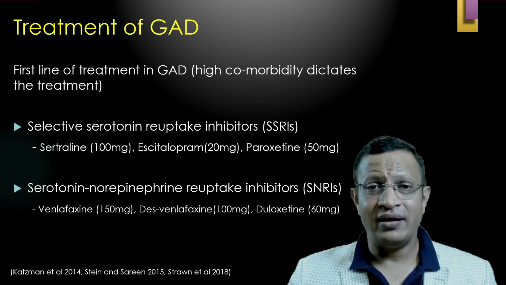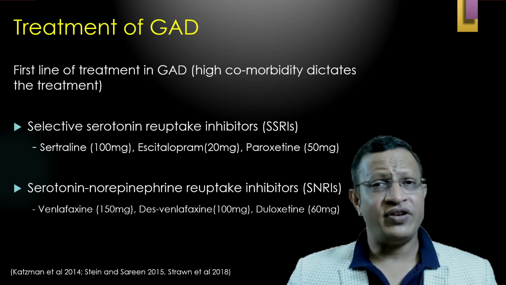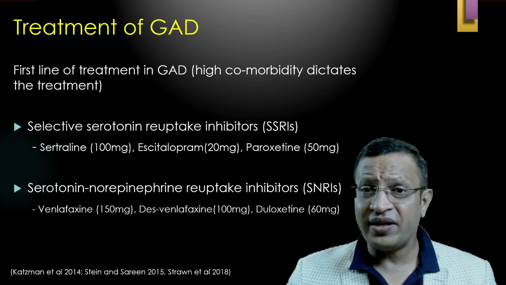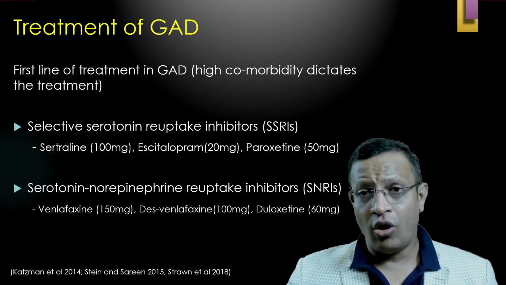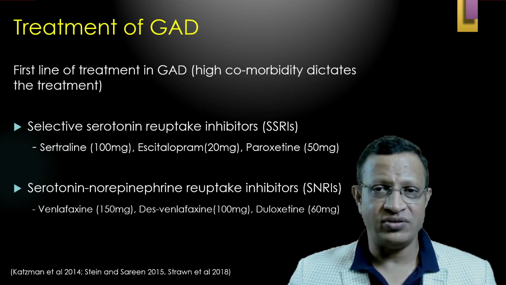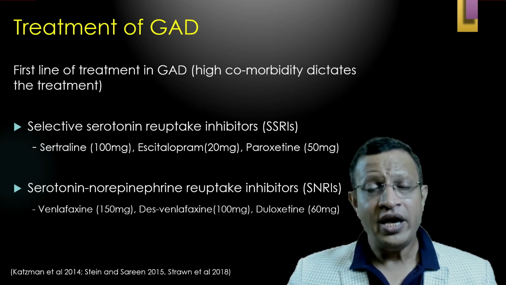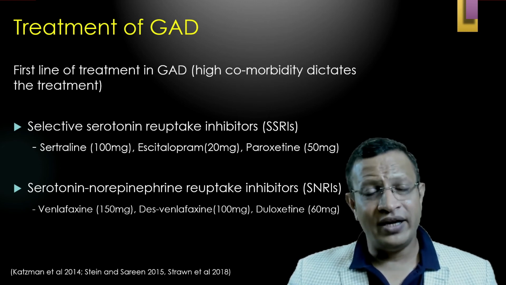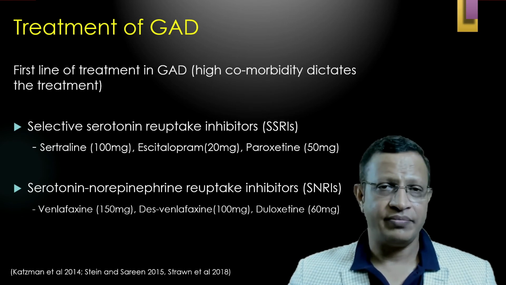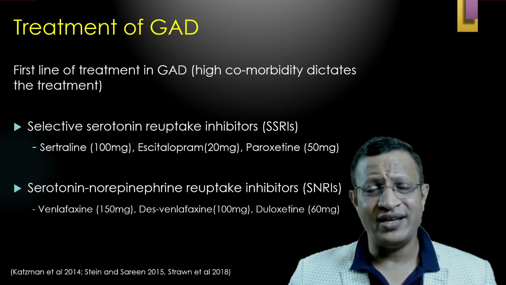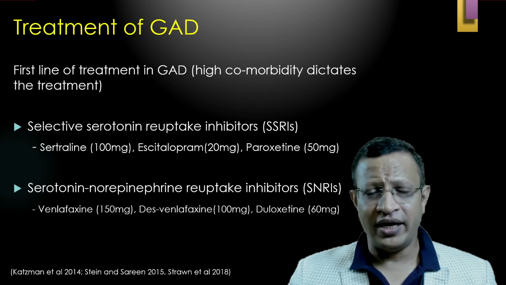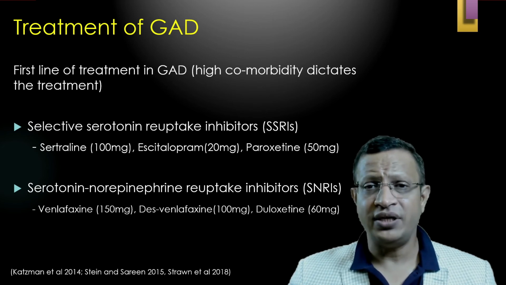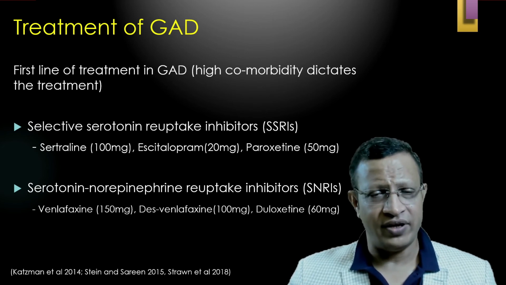Now let's understand the first line of treatment. The first line of treatment in GAD is dictated by the presence of comorbidity, because out of 10, 9 patients will have a comorbid diagnosis. Is it depression? Is it OCPD? Is it OCD? Is it a medical condition? That will dictate the choice of medication. The first commonest medication chosen is SSRI, selective serotonin reuptake inhibitors, such as sertraline 100 mg, escitalopram 20 mg, paroxetine 50 to 100 mg can be given.